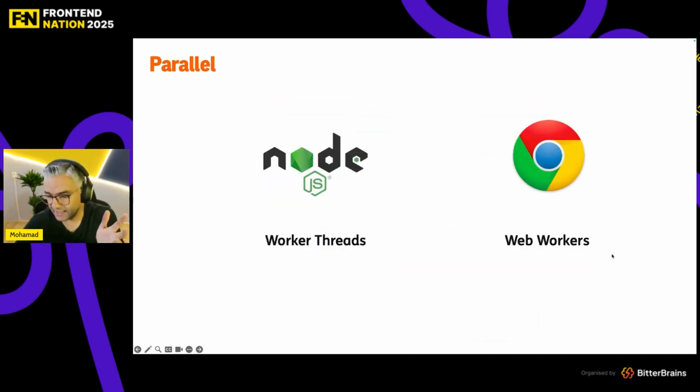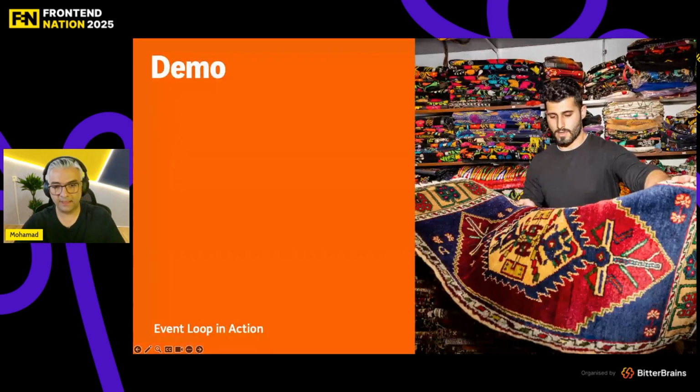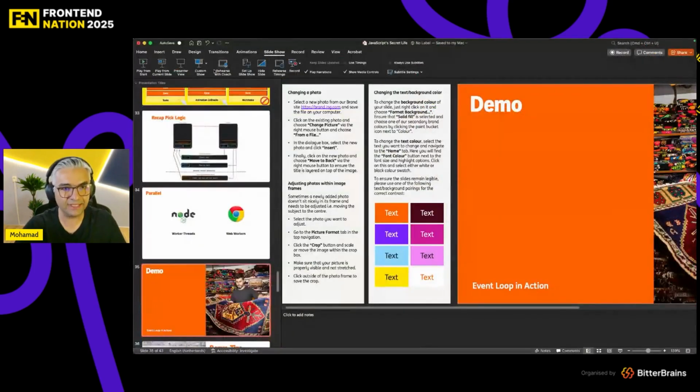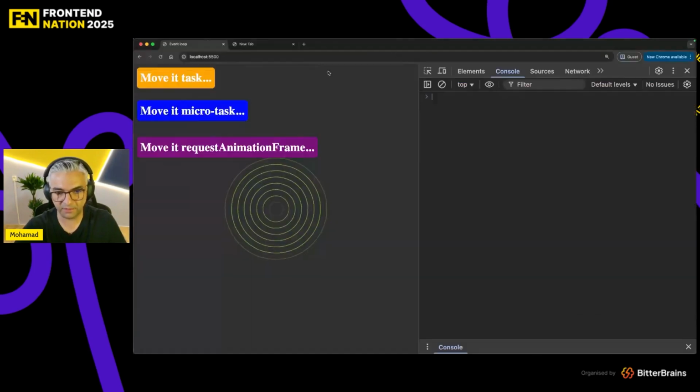You might ask, we are single-threaded, but can we have something in parallel in JavaScript? Of course, we can, using worker threads and web workers. Let me show you a quick demo, super fast.